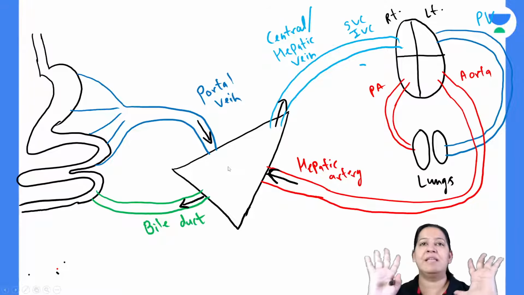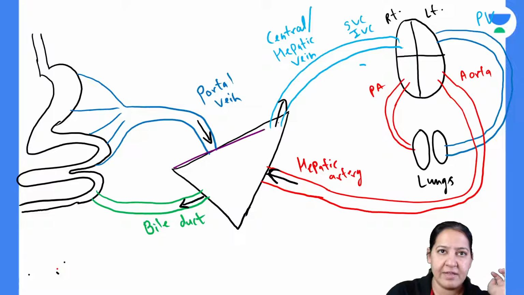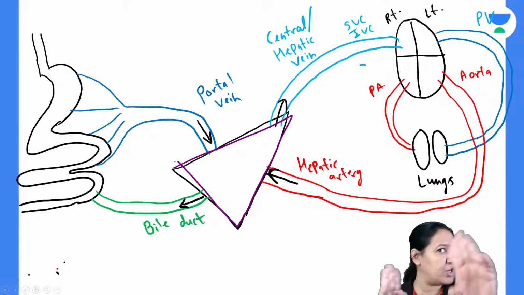So see this liver. I have told you four things. Now where is the liver in this diagram? This is the liver in this diagram. In this liver, can you see the four things? Two are coming, two are leaving. Out of the four, three are portal triad.